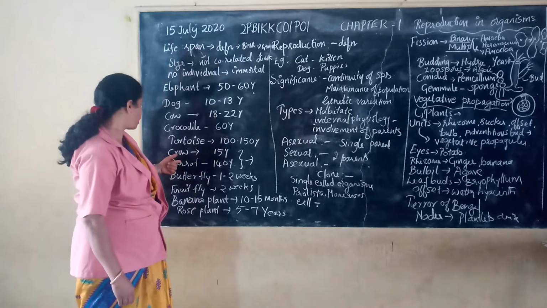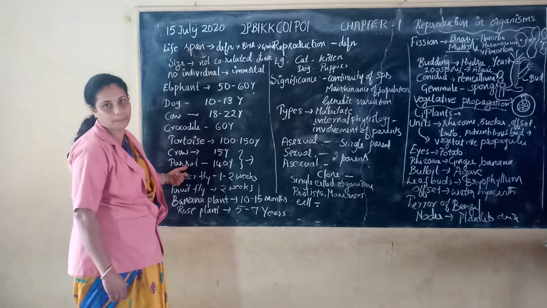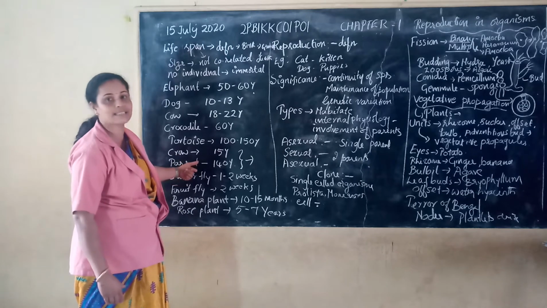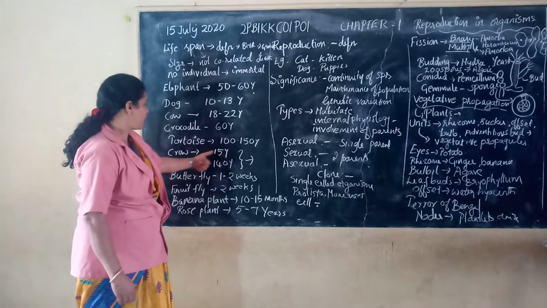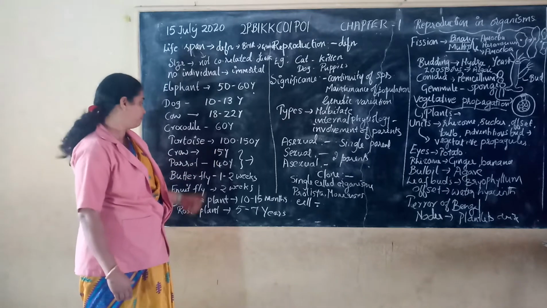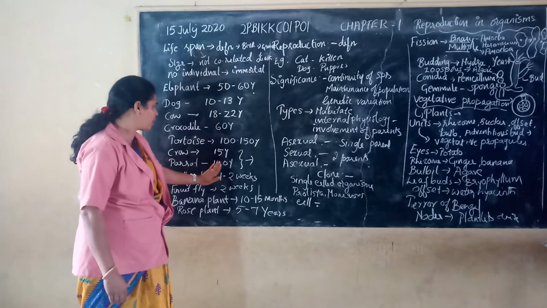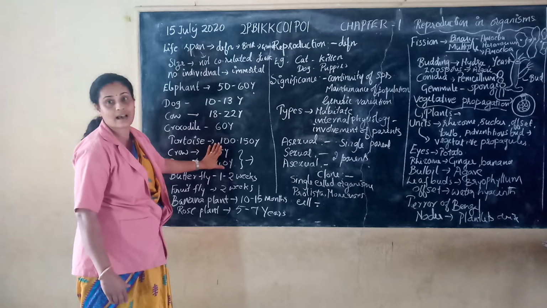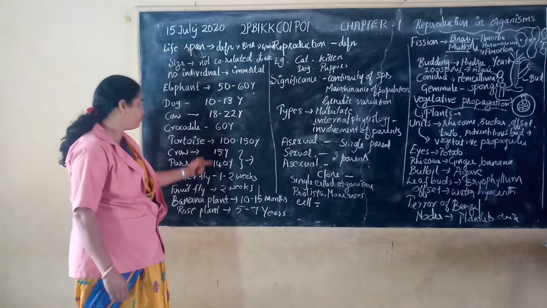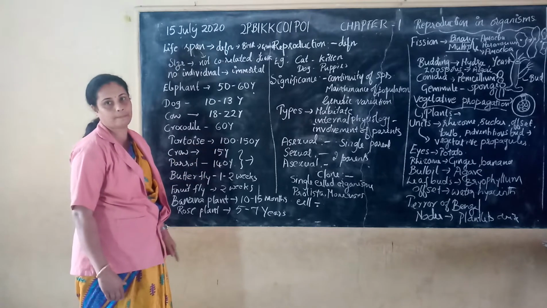For example, crow and parrot, both are birds, they belong to the class Aves. Crow has 15 years of lifespan, but parrot 140 years of lifespan. Both are birds and their size is also the same, but they vary in lifespan.